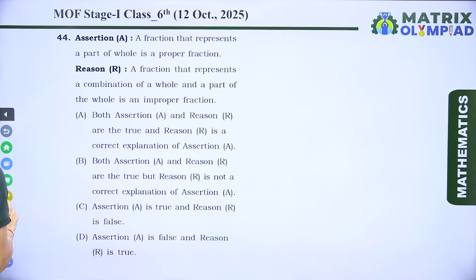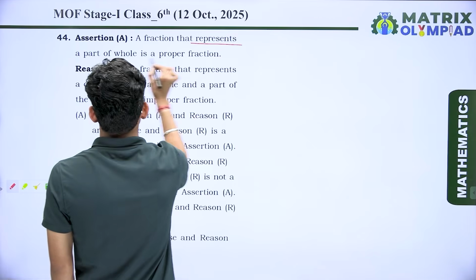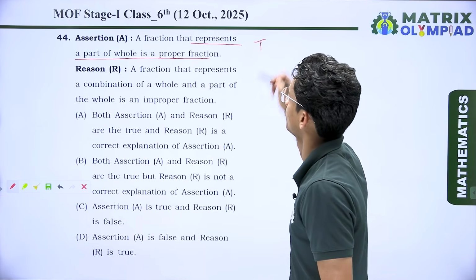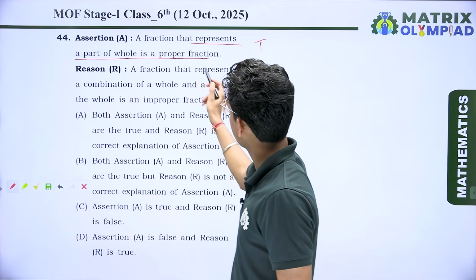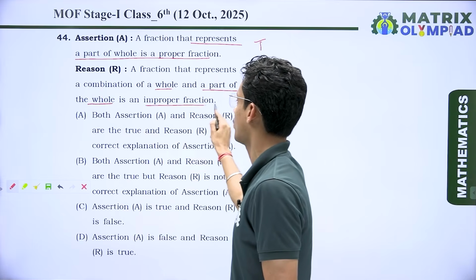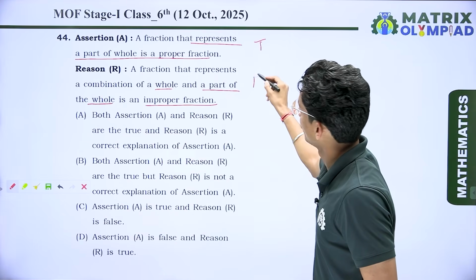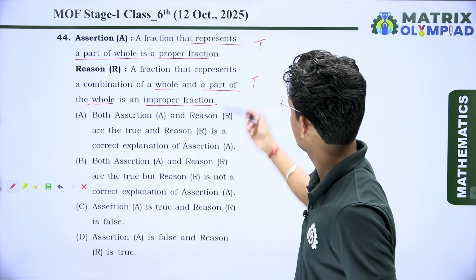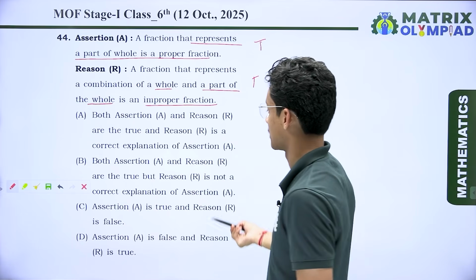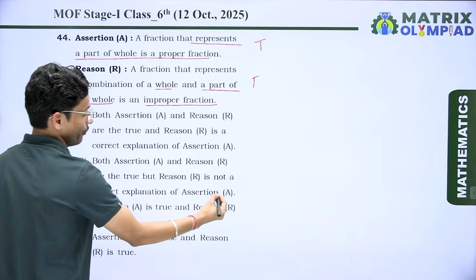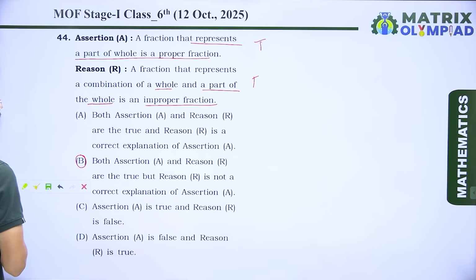Now the next question, which is again based on assertion and reason. The assertion is: a fraction that represents a part of a whole is a proper fraction. Yes, this assertion is true. If I talk about the reason: a fraction that represents a combination of a whole and a part of the whole is an improper fraction. Yes, this one is also true, but the reason is not the correct explanation of the assertion. It means both A and R are true but R is not the correct explanation of A. So here option number B is the correct answer.